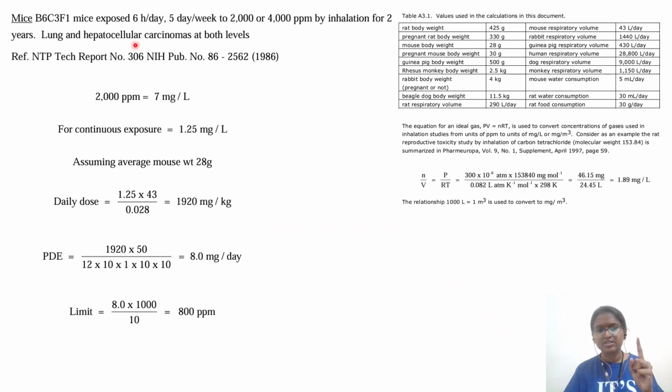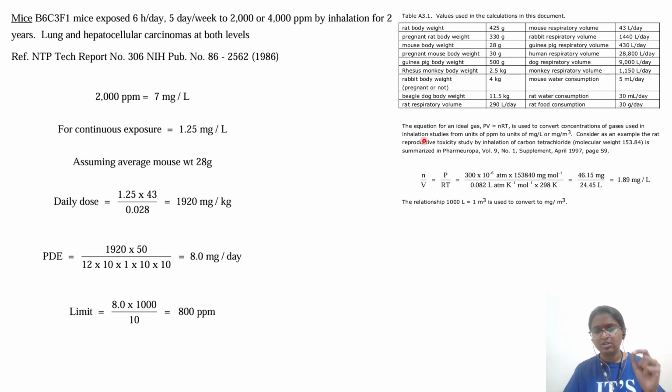So similarly they have considered another study, inhalation 2-year. Again this is also an NTP study. You can pause and see, because I have explained how the conversions are done. So finally they ended up with 8 mg. But the only thing I want you to remember here is that in the previous study F4 5 we have taken because it was benign tumors. But here we are taking lung and hepatocellular carcinoma at both levels. Means they have considered two doses, 2000 ppm and 4000 ppm. At both the doses they have seen that liver tumors are there, lung tumors are there, which are more dangerous, more hazardous. That's why they have taken the higher factor 10. Since it is a LOAEL, they have considered 10 for LOAEL. Since it is a mice study, they have considered 12.